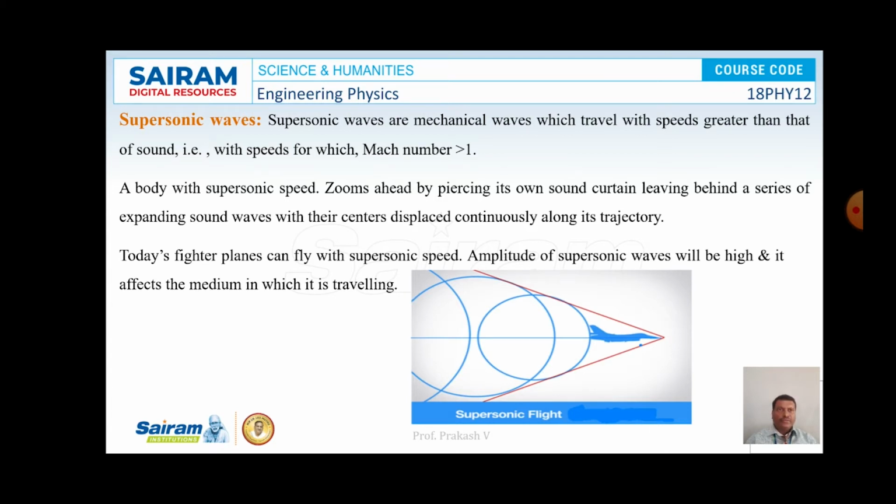And here in this picture you can look at a fighter jet which moves at a supersonic speed, and the sound waves produced by it are lagging behind it. That's what you can observe here. And the Mach number for supersonic waves is always greater than 1. So this is the observation made in case of supersonic waves.